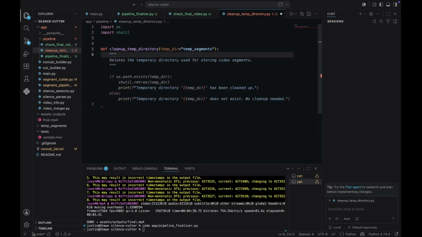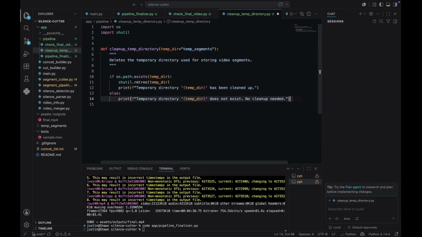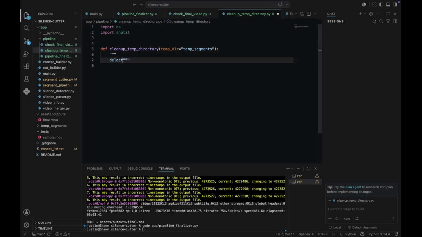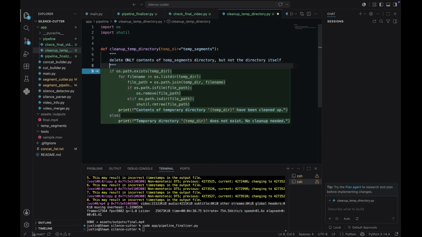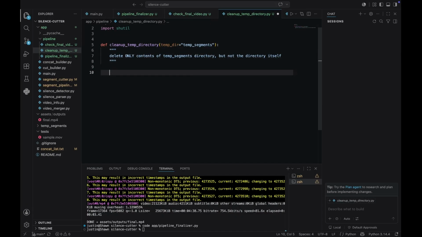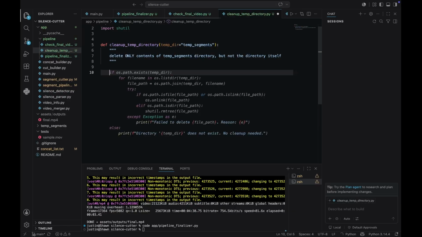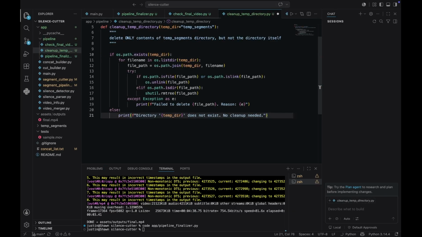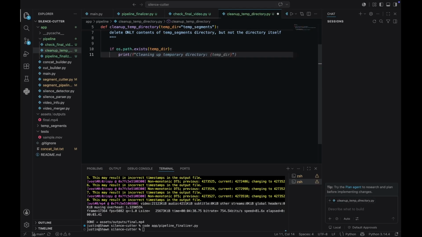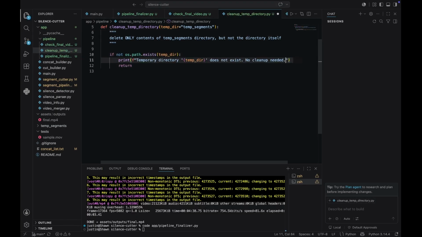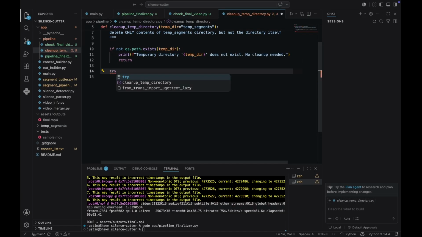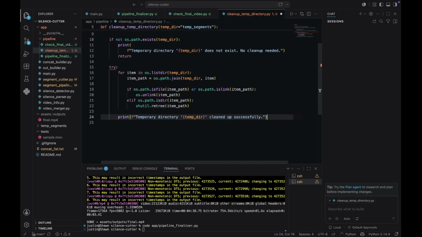Okay, we're gonna need to delete only the contents of the temporary segments directory, but not the directory itself. So first, we're gonna check if os.path exists. If not, we're gonna print, then return. This is much better. Okay, so we're gonna try and catch this. You just need to add another print.